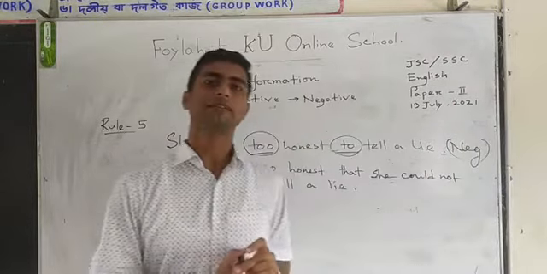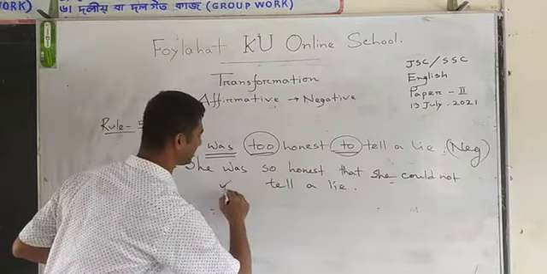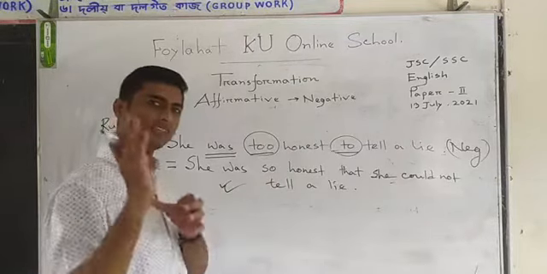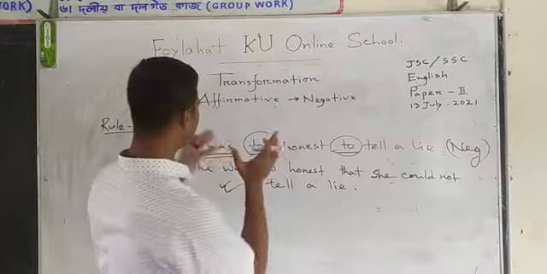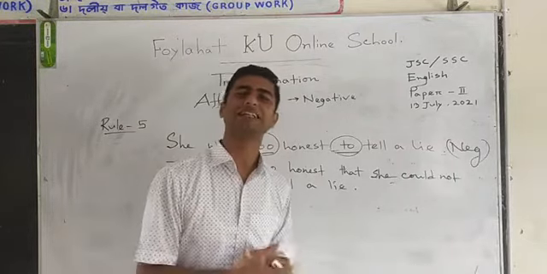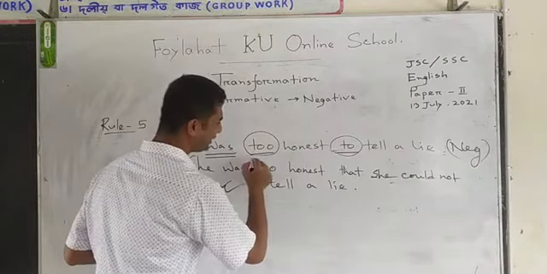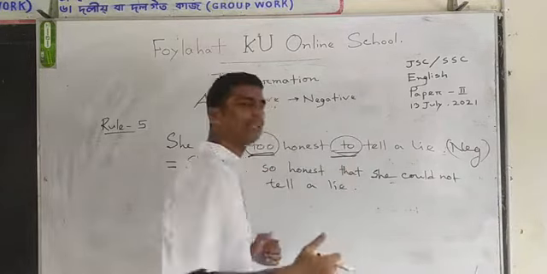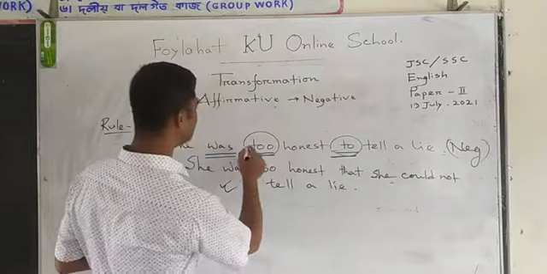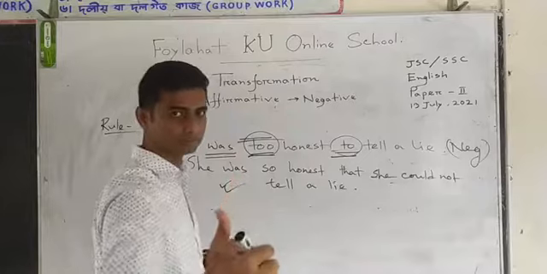Dear student, just look. This is a complex sentence. If you change the sentence from simple to complex, then it will be negative. When there is 2 in any sentence, it is called a simple sentence, because there is one verb.